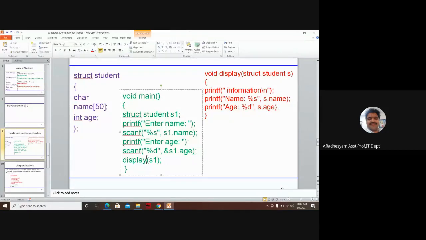This display is a function, a user defined function. Display is a user defined function. This display will take a variable called S1. That variable is a structure variable. So a structure variable can be passed as an argument to a user defined function. The user defined function name is display.